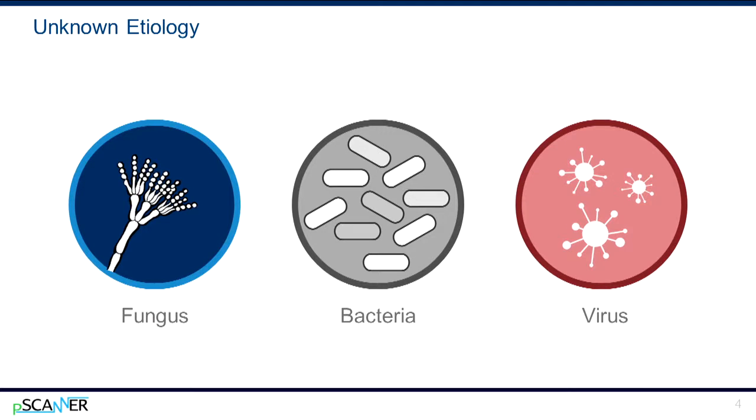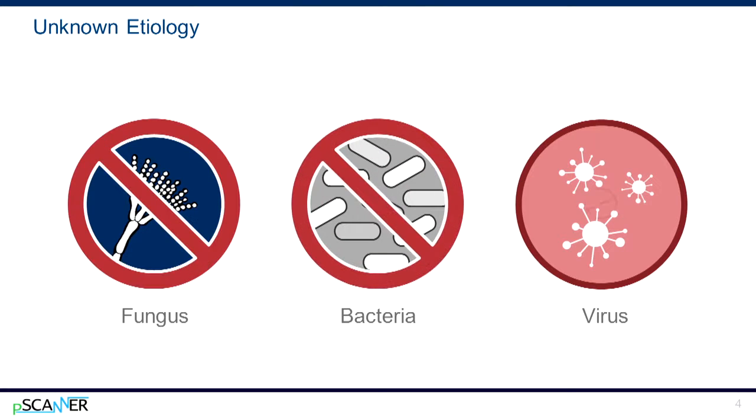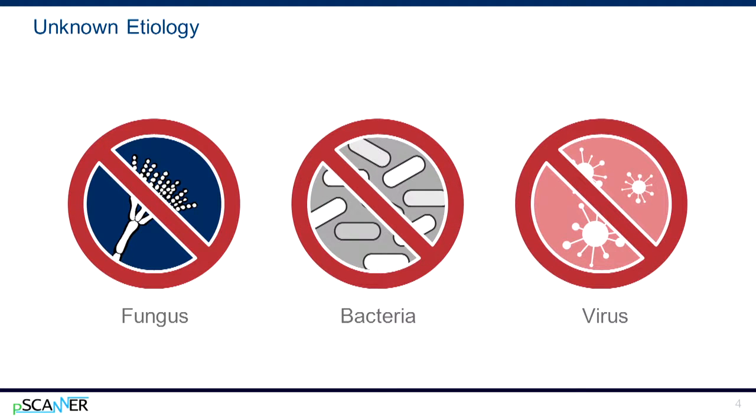Sadly, we don't know what causes Kawasaki disease. Research has previously focused on looking for possible infectious agents in body fluids and tissues, such as fungus, bacteria, or viruses. So far, we've not found an infectious agent that causes Kawasaki disease. In newer research, scientists are looking for possible causes that include a new virus that we've not previously known, or a toxin or other substance carried on airborne particles. Currently, there is no known way to prevent KD.